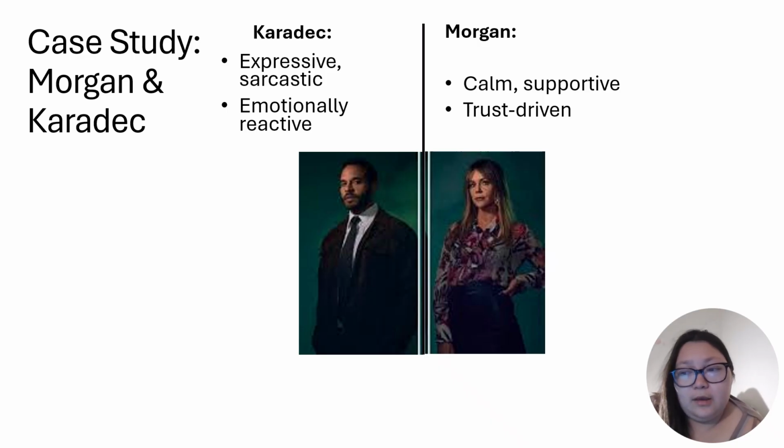Morgan is known for being calm, supportive, and values trust, while Caradic is more expressive, sometimes sarcastic, and can be frustrated at times, especially when the duo together are on cases solving crime. Their relationship includes emotional depth, which makes it ideal for testing AI sentiment analysis.